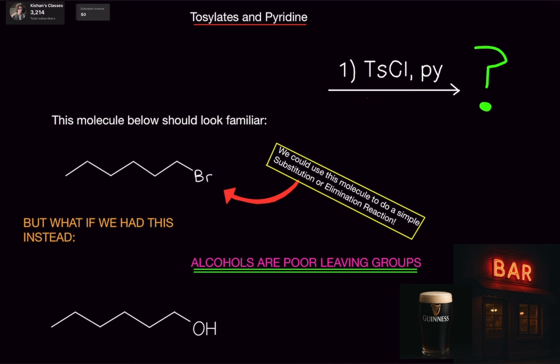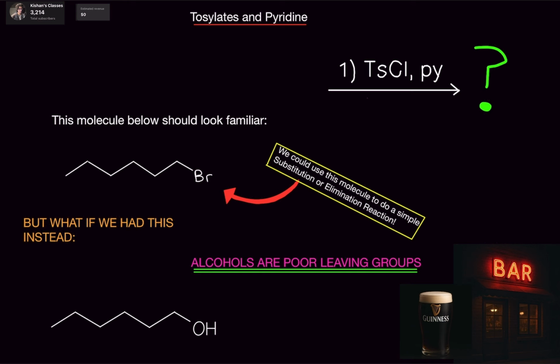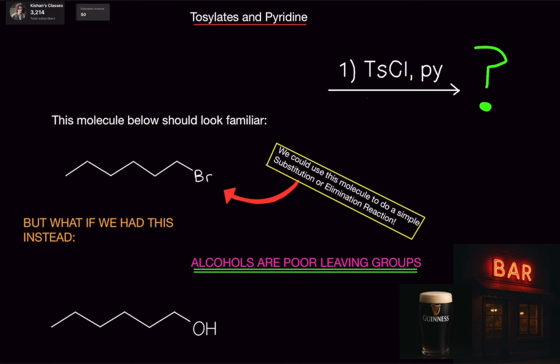Alright, so we just finished with alkyl halides and doing substitution and elimination reactions. So this molecule should look familiar. We could do a normal substitution or elimination reaction right on this. But what if we had an alcohol instead? So something like this. We cannot do a normal substitution or elimination reaction. We have to do an extra step.